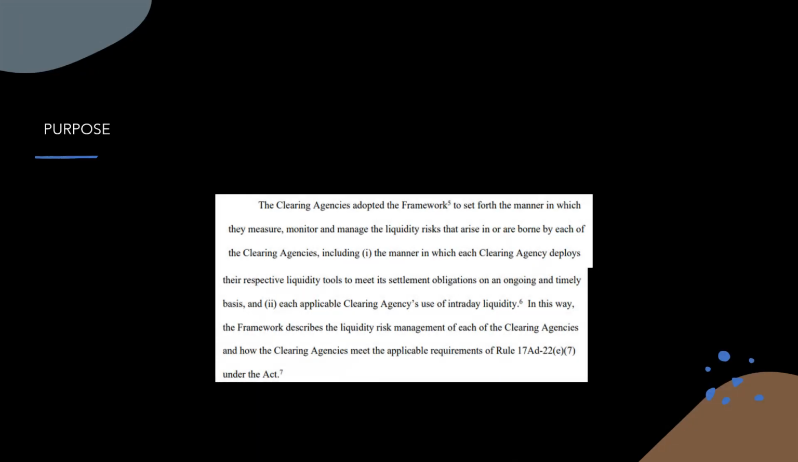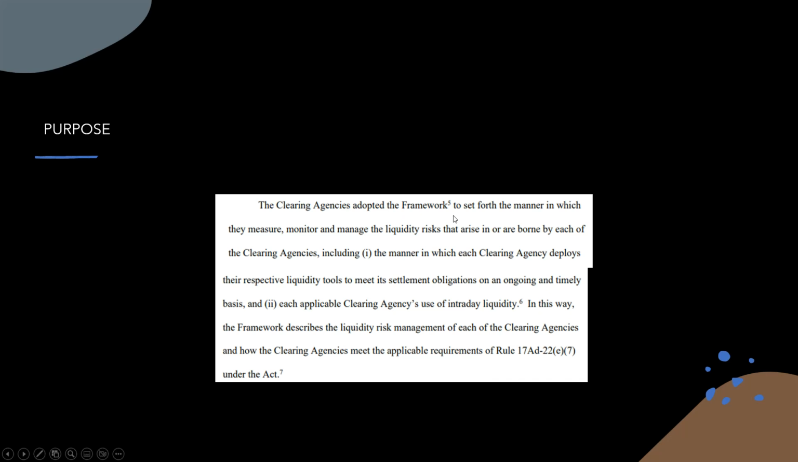So the purpose of this: the clearing agencies adopted the framework to set forth the manner in which they measure, monitor, and manage the liquidity risks that arise in or are borne by each of the clearing agencies, including one, the manner in which clearing agencies deploy their respective liquidity tools to meet their settlement obligations on an ongoing and timely basis, and two, each applicable clearing agency's use of intraday liquidity. In this way, the framework describes the liquidity risk management of each of the clearing agencies and how the clearing agencies meet the applicable requirements of Rule 17